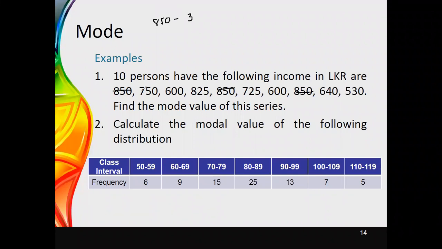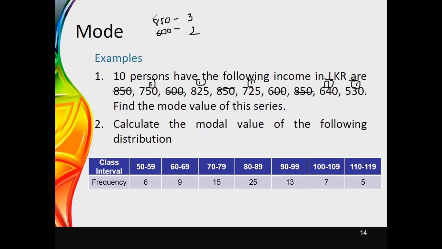Then 750 appears 1 time. Then 600, again this appears 2 times, and 825 is again 1 time. Then this 850 is already considered. Then 725 is again 1 time. Then these two values are already considered. Then 640 is 1 time, and 530 is also again 1 time.